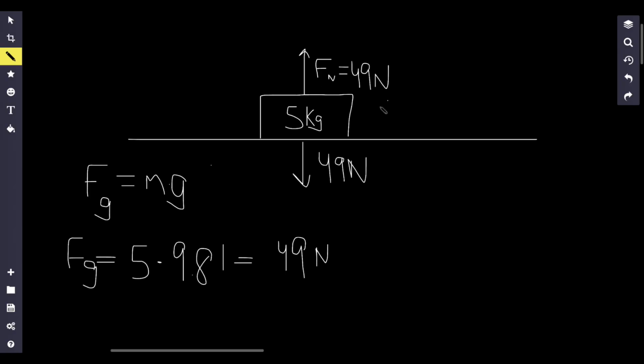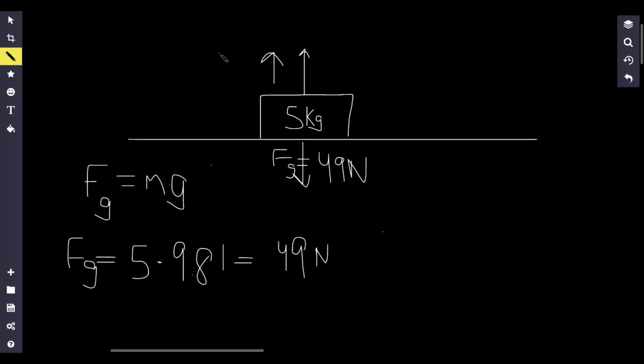Because the normal force matches up with our force due to gravity, and these forces are both acting on the same object, that means they basically cancel out and the object has no net force. And remember, force is equal to mass times acceleration. So if there's no net force, then there's no acceleration. So this normal force is helpful for balancing out the weight of the object.